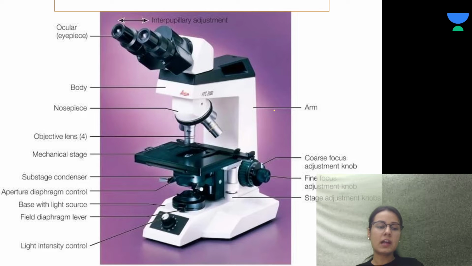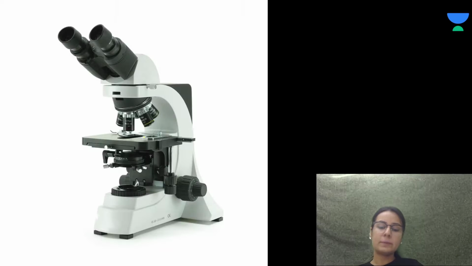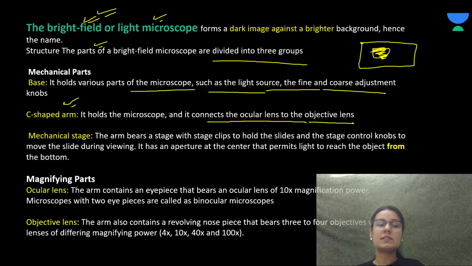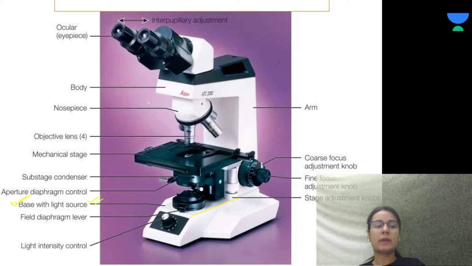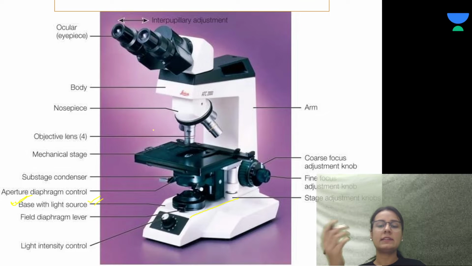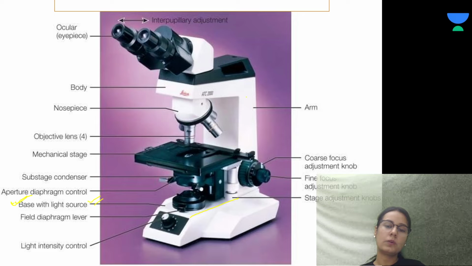So first we are talking about the base, that this is the base with the light source, right? And another is the C-shaped arm, that holds the microscope.